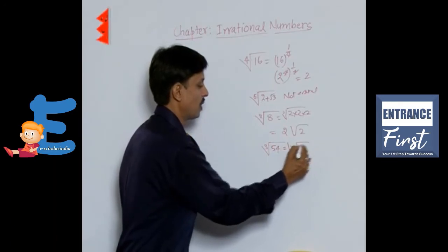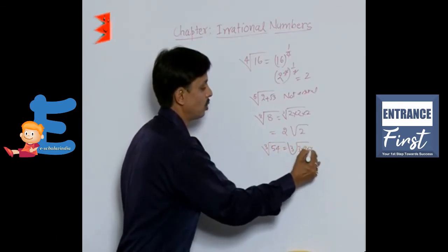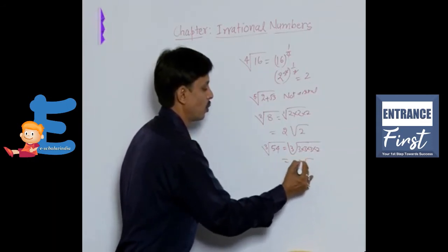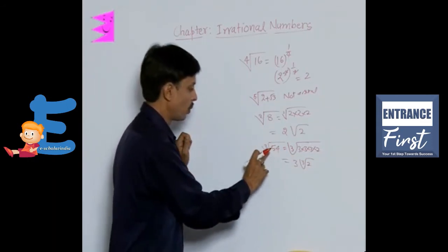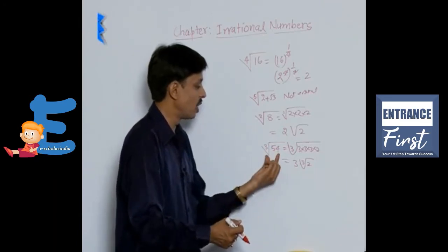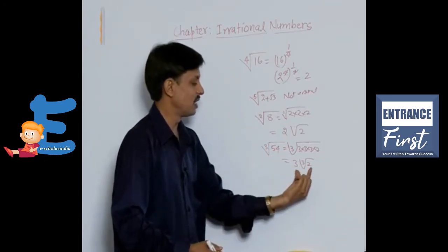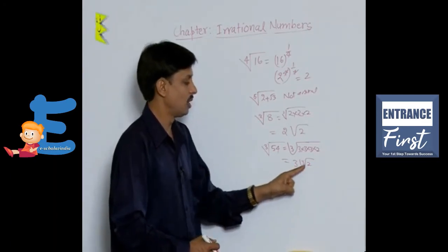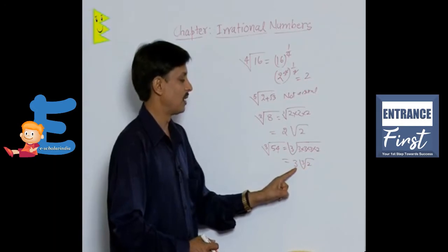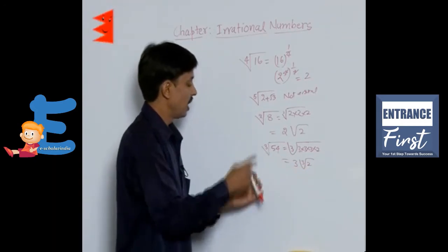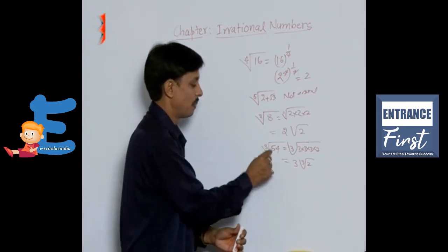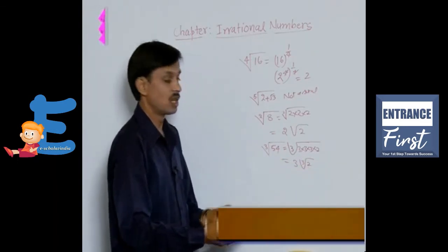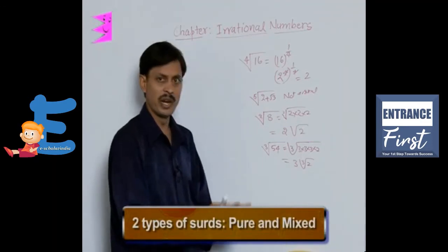It is the cube root of 3 into 3 into 3 into 2. So this can be written as 3 cube root of 2. Cube root of 54 seems to be a pure surd. The final answer is irrational, with irrational part cube root of 2 and rational part 3. So in this shape it is a pure surd, but when it is simplified, it is a mixed surd. So surds are of two types, pure and mixed.